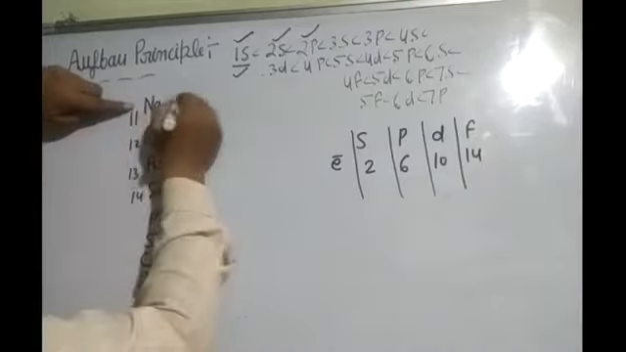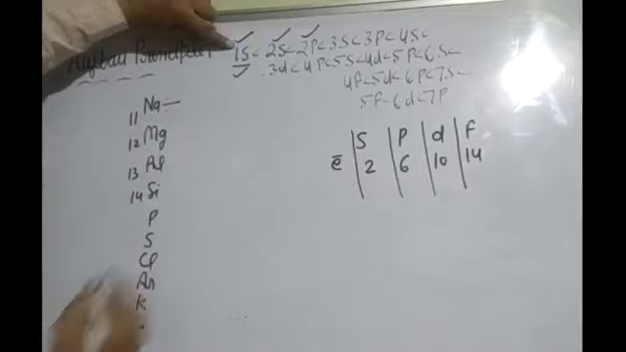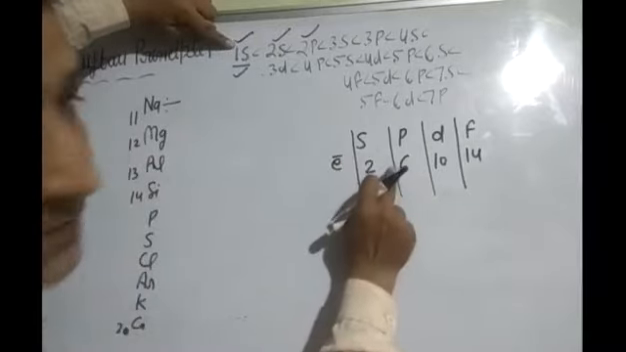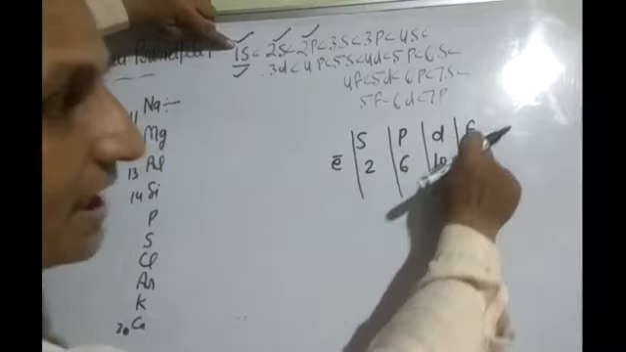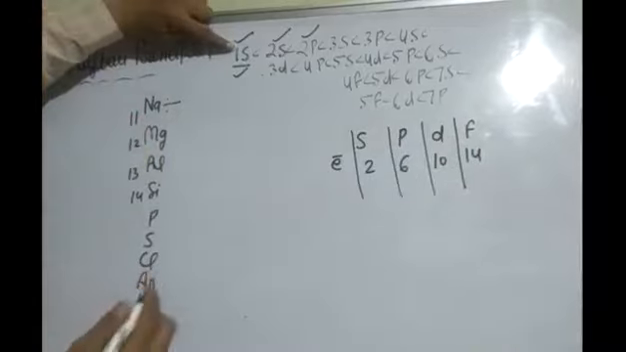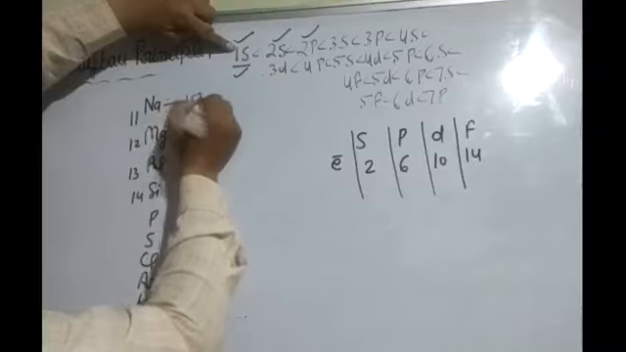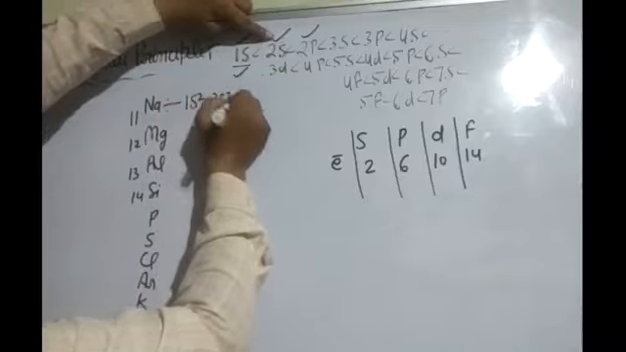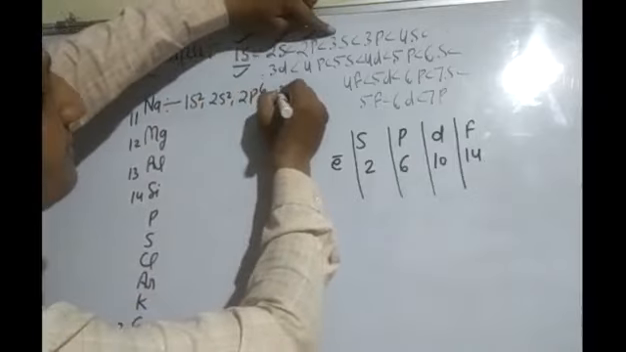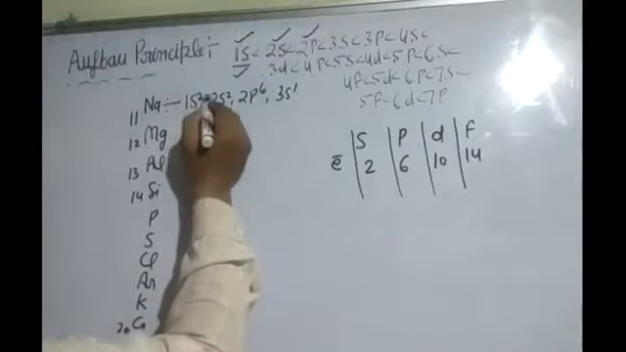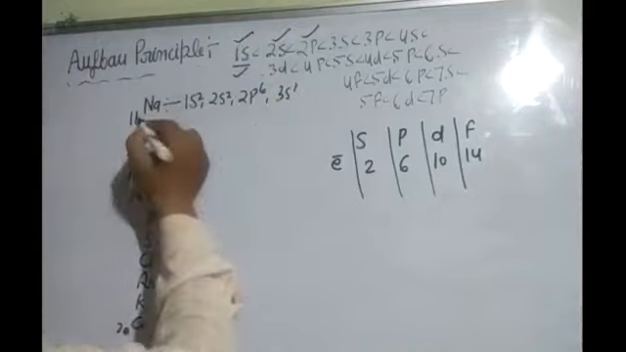You have to write sodium 11. You have to write first 1s2. S contains 2 electrons maximum, P contains maximum 6 electrons, D subshell contains 10 electrons, F subshell contains 14 electrons. You have to write first 1s2. After this you have to write 2s2. After this 2p6 and after this 3s1. Now check. 2 plus 2 is 4, plus 6 is 10, plus 1 is 11.